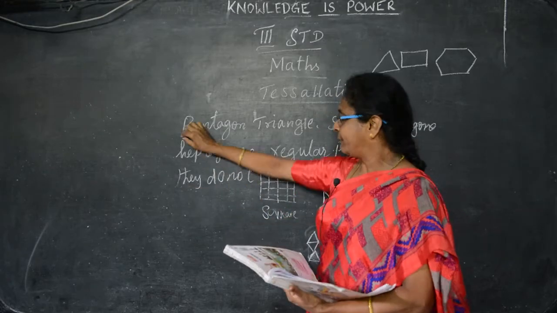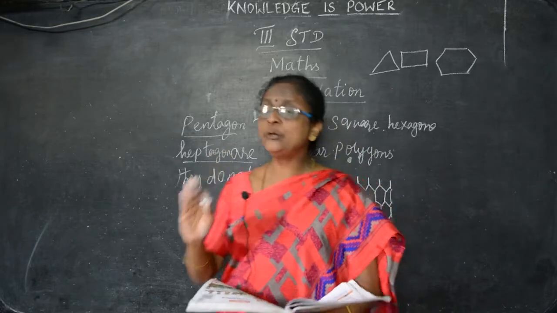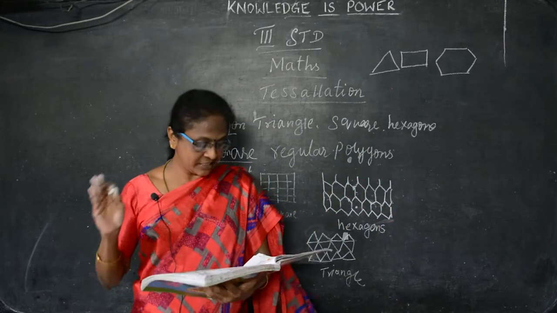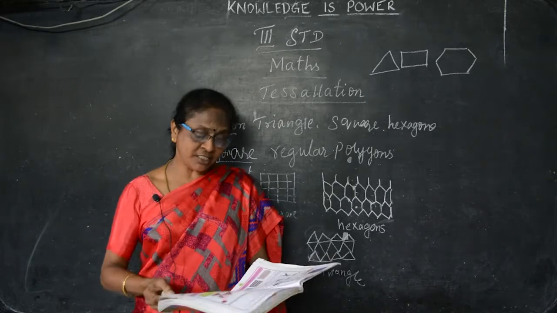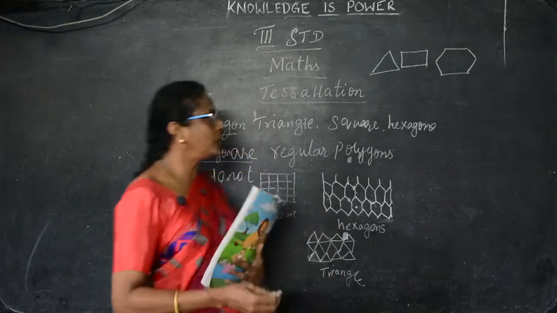So heptagon and pentagon are also regular polygons, but they do not tessellate. So this is the first chapter for you, and any tiles pattern you can see at home. You can draw and see.